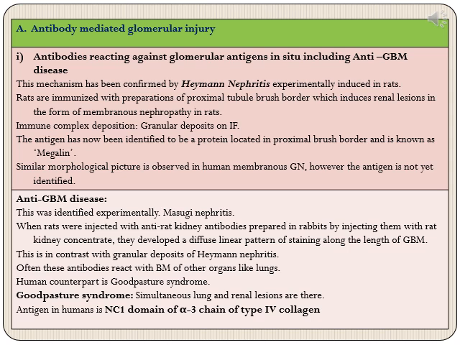So this was also identified in other organs like lungs, and the human counterpart of this Masugi type of nephritis is Goodpasture syndrome. So in Goodpasture syndrome in humans, there are simultaneous lung and renal lesions, and the antigen identified in humans is the NC1 domain of the alpha 3 chain of type 4 collagen. So in this type of disease the antigen is identified, whereas in Heymann type of nephritis, the main antigen against which antibodies were generated is not identified.